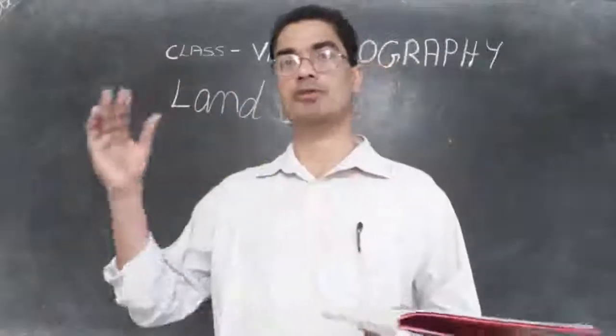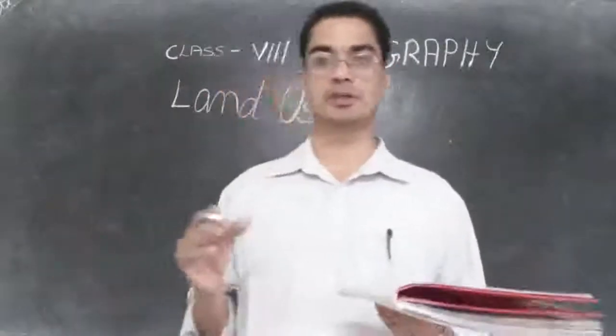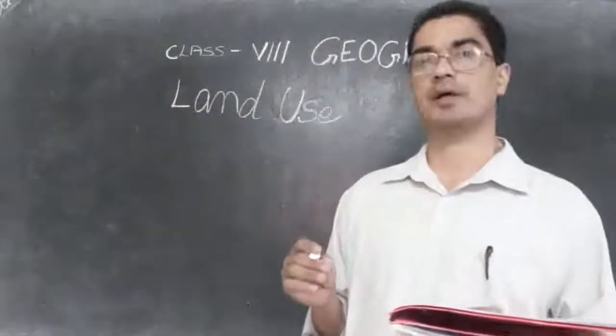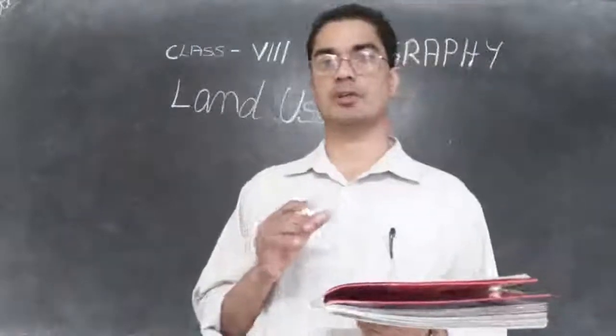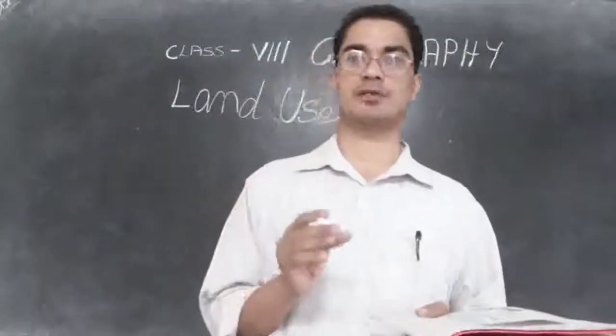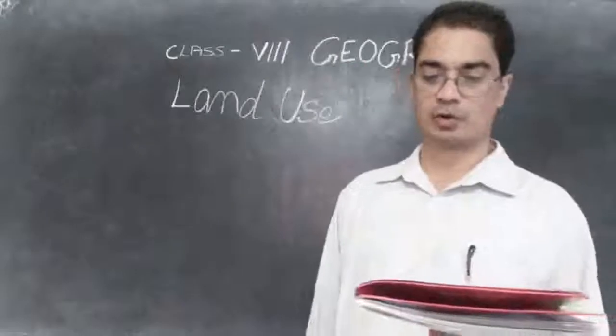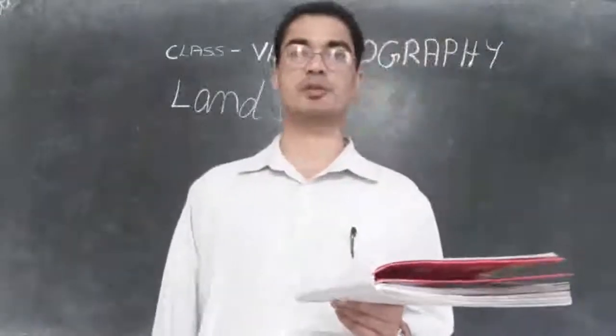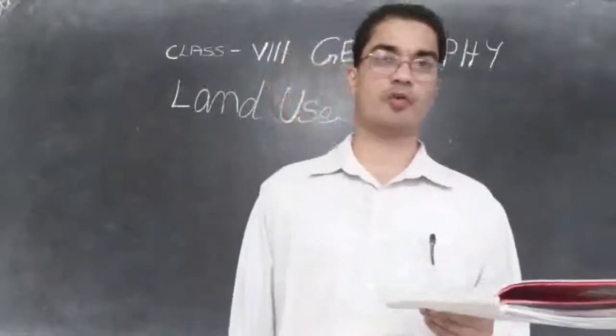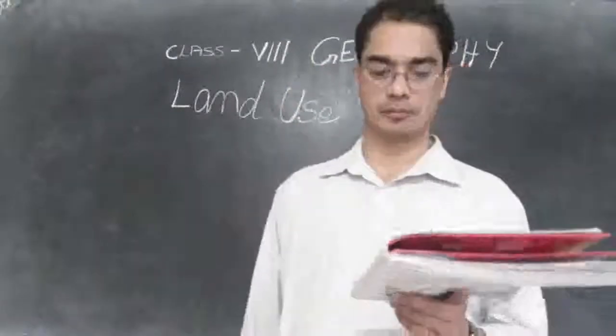So in the whole world, if you take, what is the situation? In the whole world we will find only 11% of the total area is used for cultivation or for cropping. Then 26% is given for pasturing.